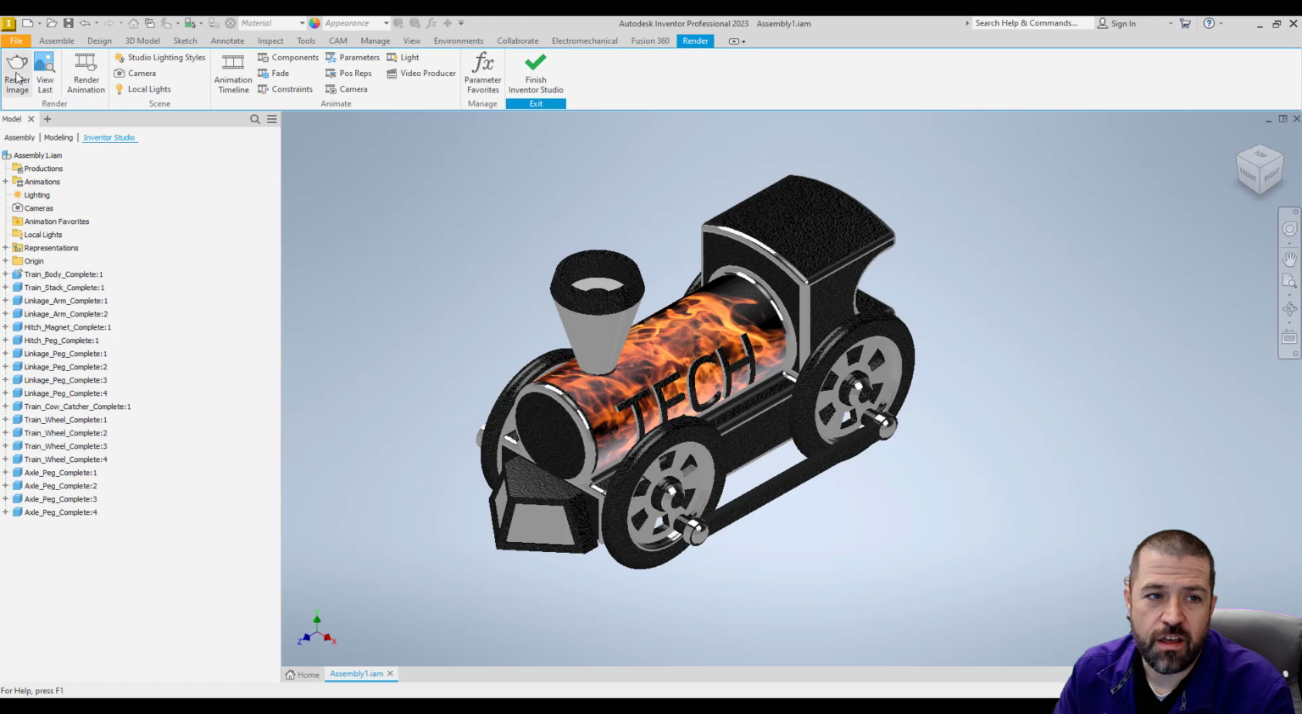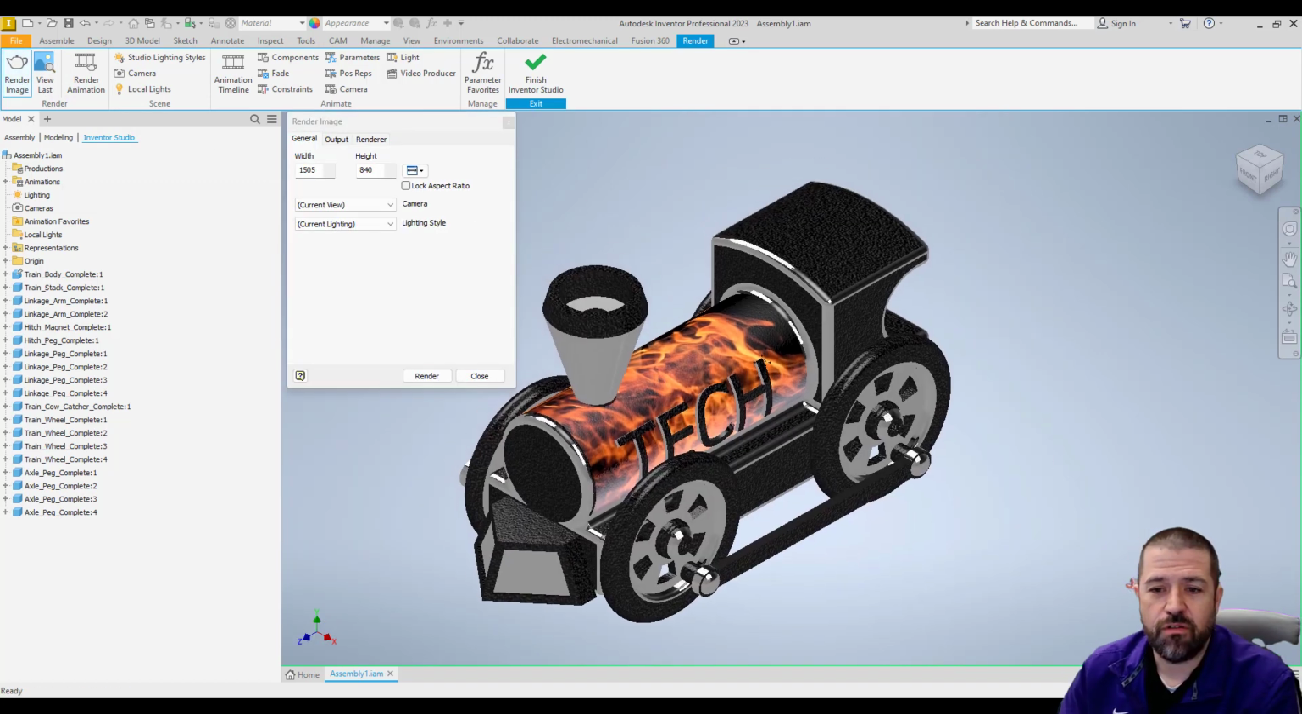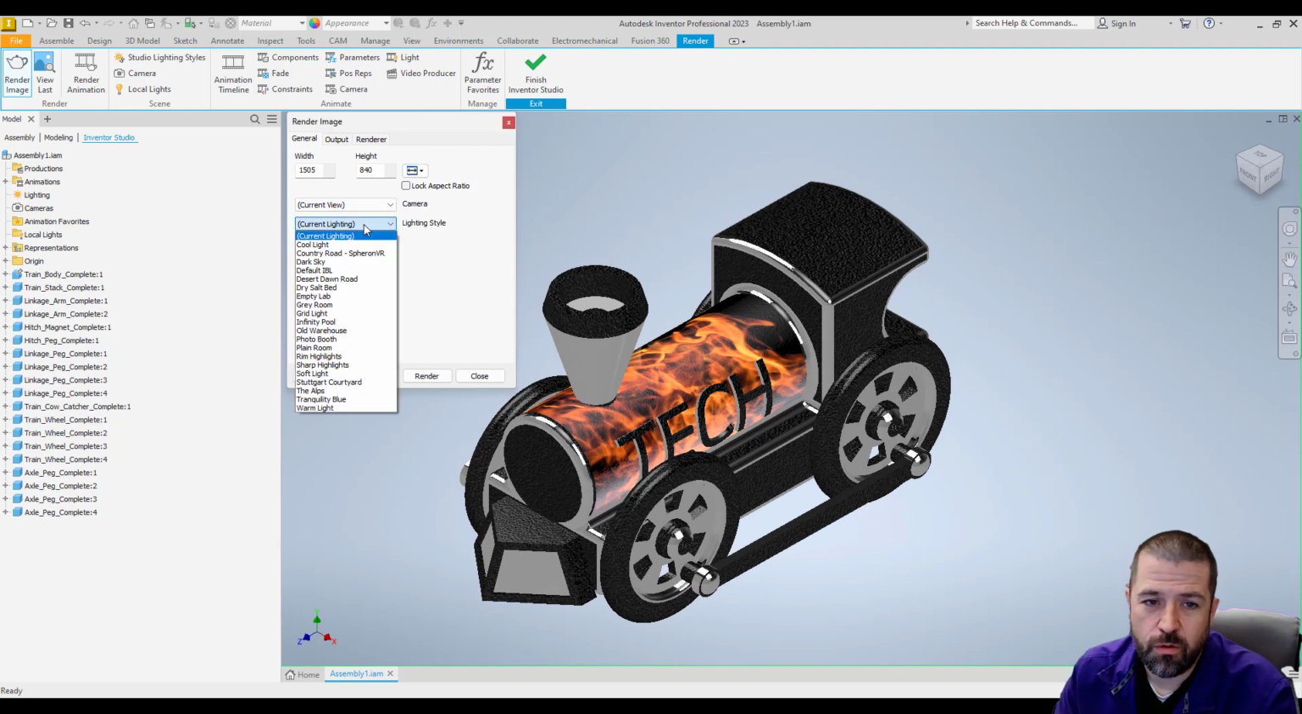And right here it says render image. I'd like everyone to do a rendering from the isometric view, that's this view here. You're more than welcome to go through and change various lighting styles. Then I'm going to click render.